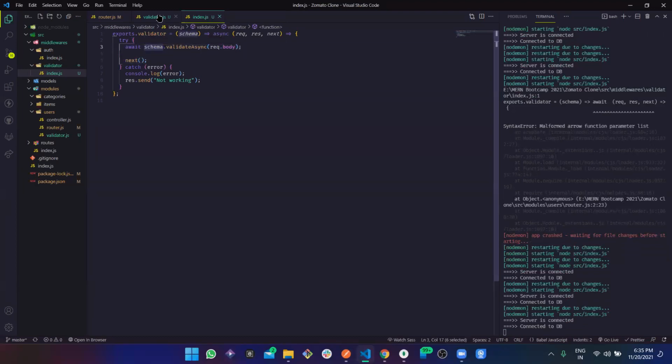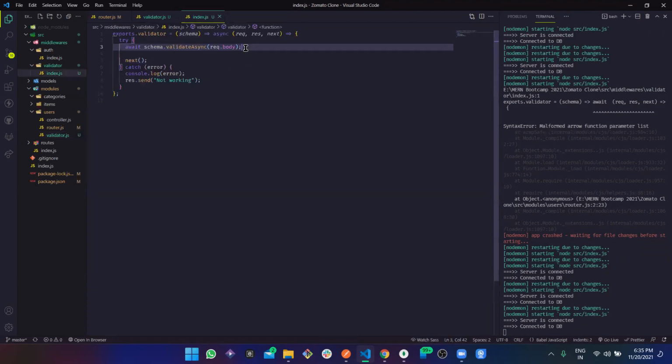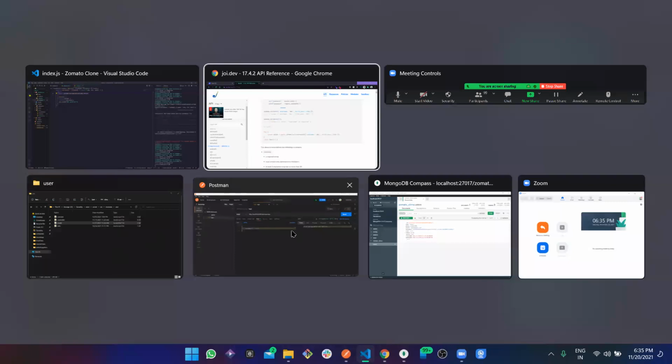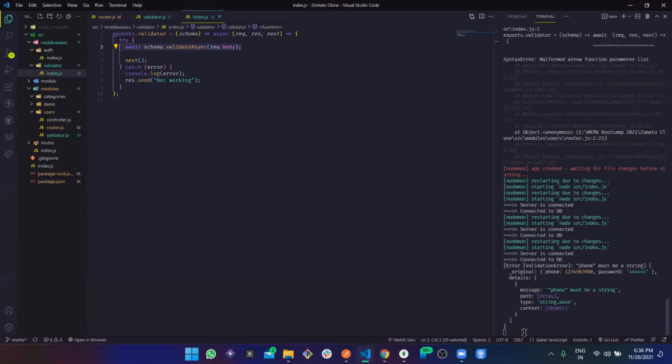So here what we are doing, we are validating this. Now we have this schema, and this schema is basically where we are defining this should be the object, and we are requiring phone number required, password should be string and required, and so on, right? If this goes well, it won't throw any error, but if it does not, it will throw an error. So here this one is supposed to throw an error because in phone we are sending number. So let's check, "not working", and the error looks something like this, right?